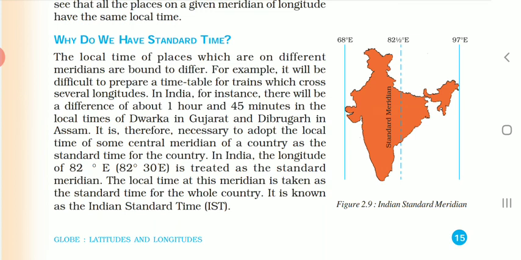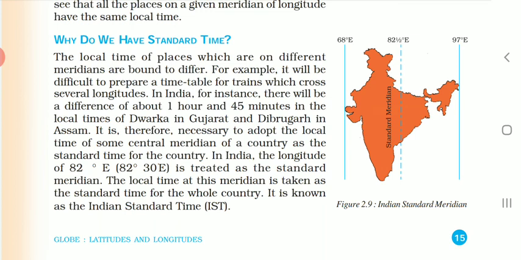So for the removal of the confusion between the time from east to west, we require one standard time. And how have we decided the standard time? We have decided the standard time on the basis of the central meridian that passes through the central part of India, from the middle of India. That longitude we have chosen as the standard meridian.